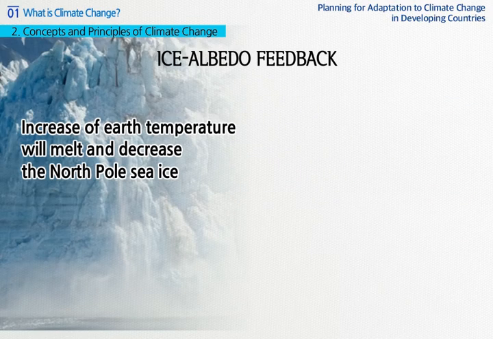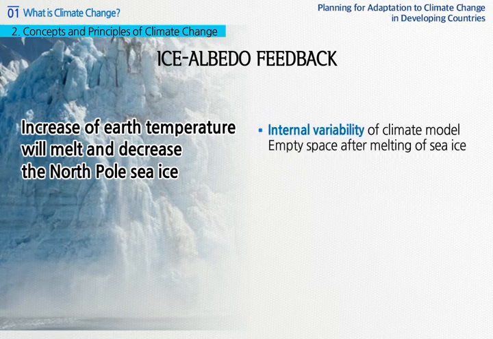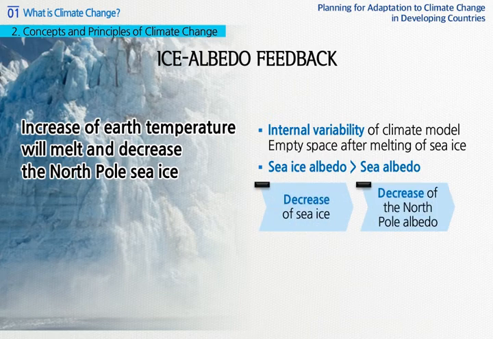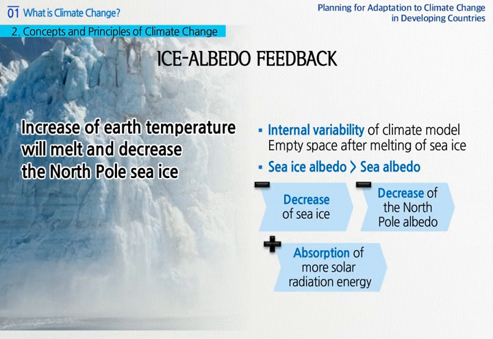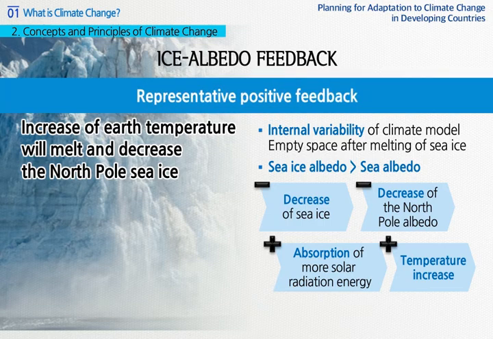If the Earth temperature increases, the North Pole sea ice will melt and decrease. The empty space after melting of sea ice will be filled with seawaters. In general, albedo of sea ice is higher than that of the sea, and therefore, decrease of sea ice will result in decrease of albedo of the North Pole. If albedo decreases, more solar radiation energy will be absorbed in the North Pole, which will increase the temperature even more. Therefore, sea ice albedo feedback, too, is a representative positive feedback.